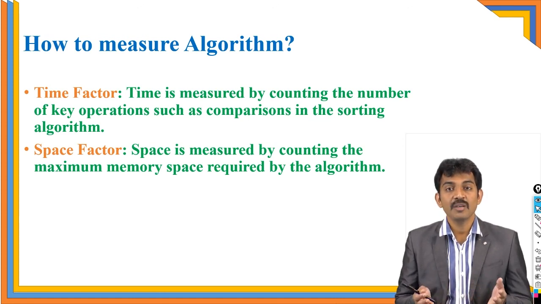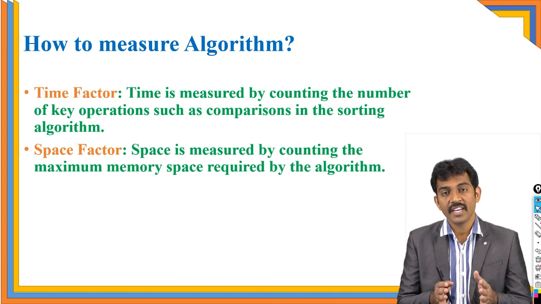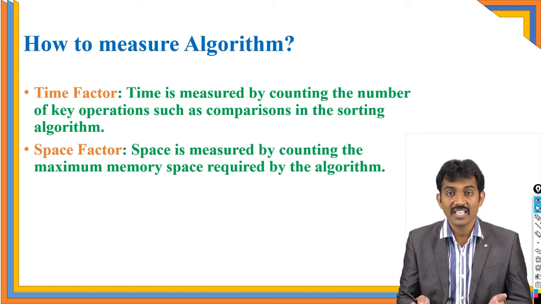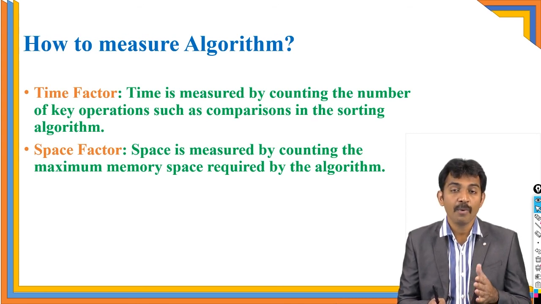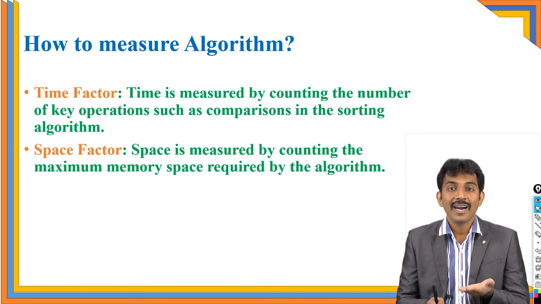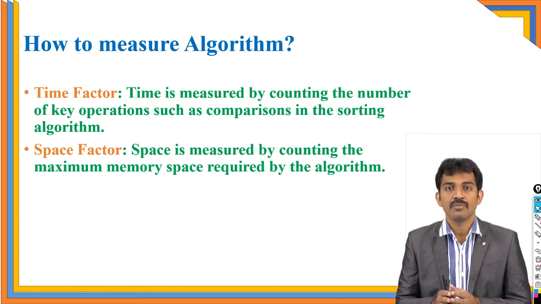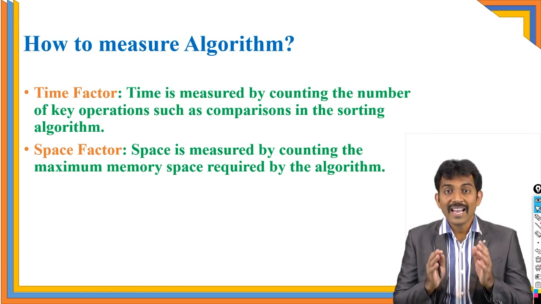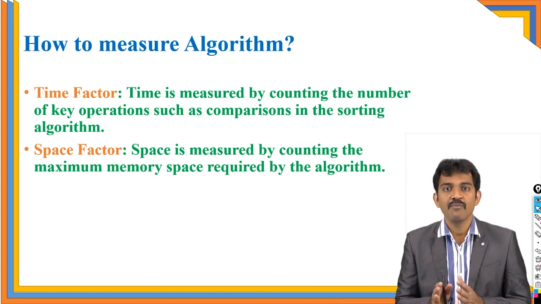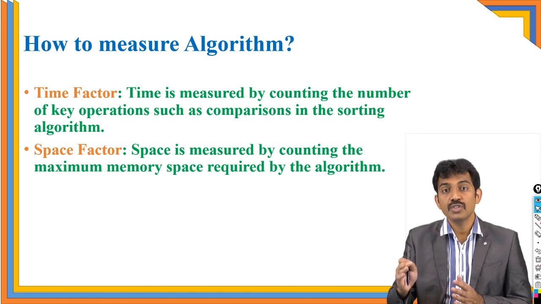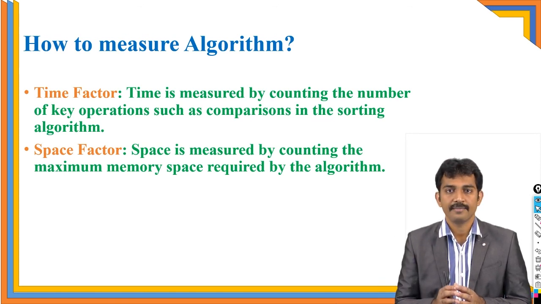Algorithm. If you write an algorithm, every algorithm has a finite number of steps. Those are the characteristics, as well as how much feasibility for the particular situation. Is it possible to implement the particular algorithm for the particular situation? Yes or no? If an algorithm follows particular steps within the time frame, then that is suitable for the particular problem or solution. If you want to measure the algorithm, two things are very, very important: time factor and space factor.